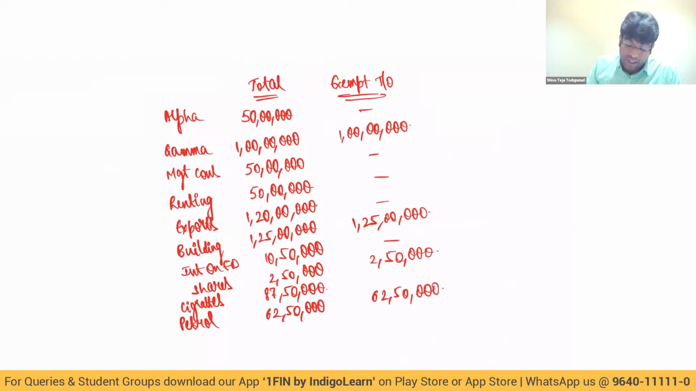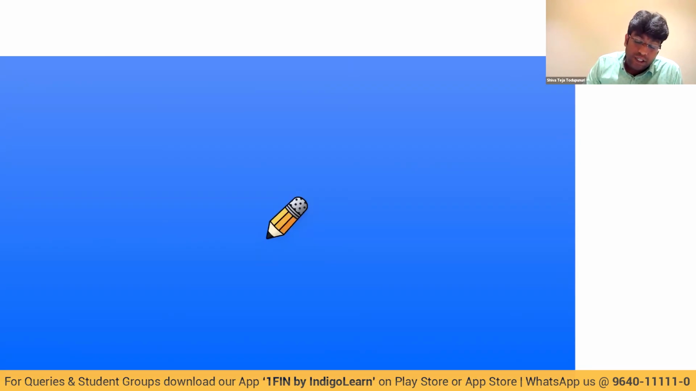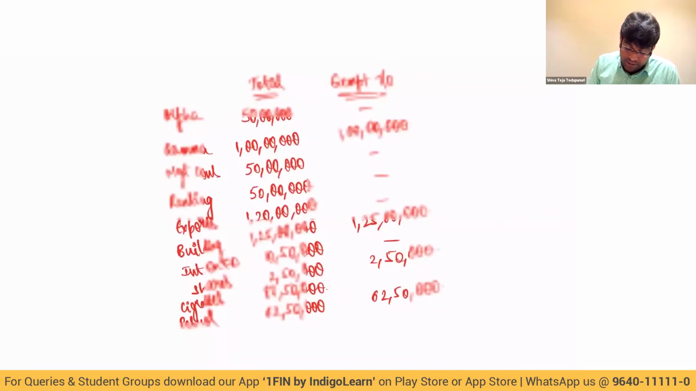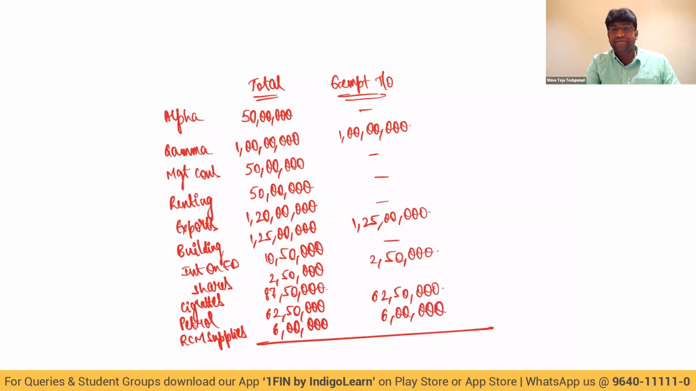$62,50,000. And what is the last one, my dear friends? Last one is about sponsorship service. That is also clearly covered in exempt turnover. That is RCM supplies. 6 lakhs is the figure. Considered for total, considered for exempt. I hope you are getting clarity, my dear friends. Come on. So what all we consider for exempt turnover, my dear friends?